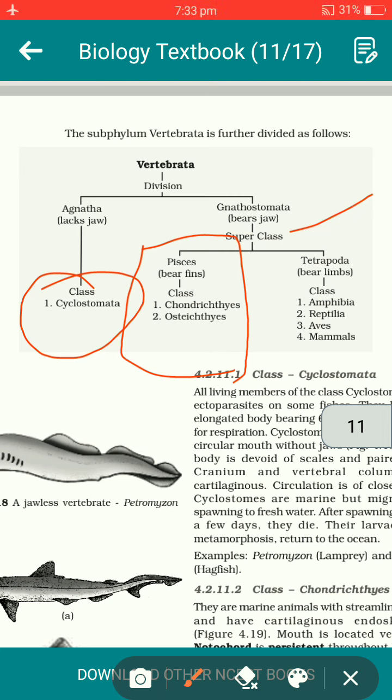तो fishes यानी मछलियाँ जिसमें आती हैं, they bear fins, इनमें fins होती हैं जिनकी वजह से वो swim करते हैं. और उसके फिर दो class हैं, that's Chondrichthyes and Osteichthyes. Chondrichthyes वो fishes हैं जिनमें skeleton जो है that is made up of cartilage, और Osteichthyes वो fishes हैं जिनमें skeleton जो है that is made up of bones. और ये Gnathostomata का पहला superclass है.